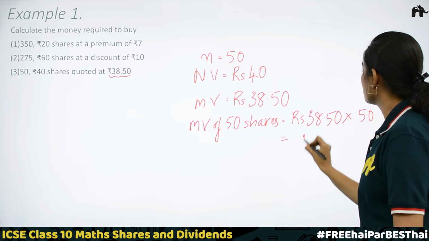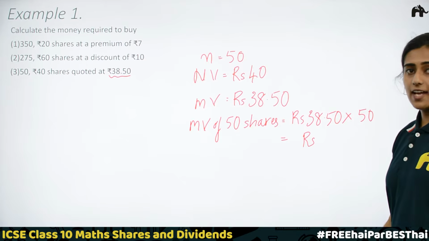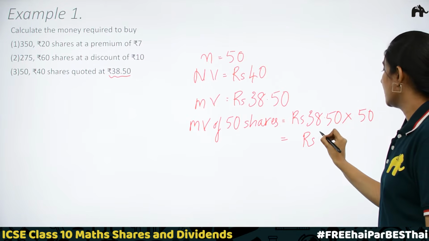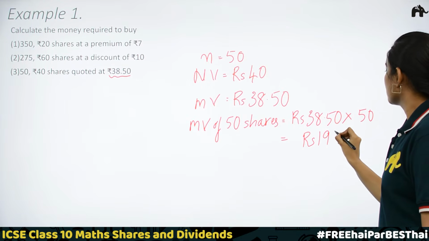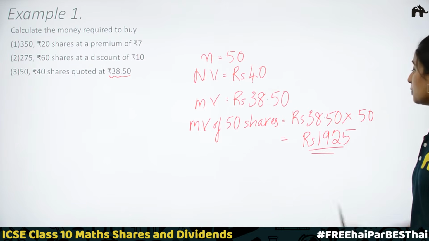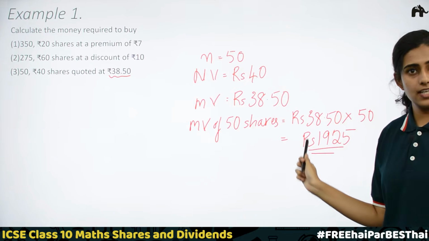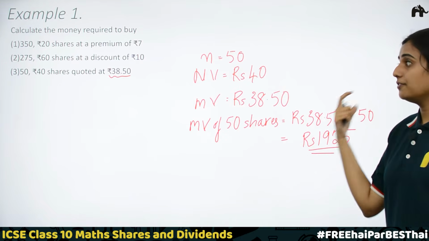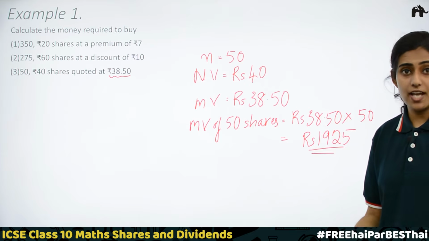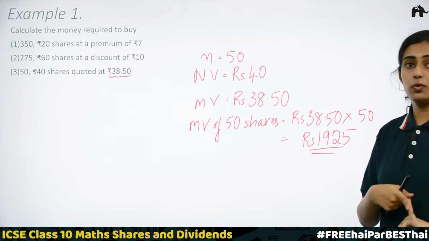Got the answer? You will be getting rupees 1,925. Clear? Now you know to solve. If they are asking you to find the market value using nominal value, you can calculate the market value.